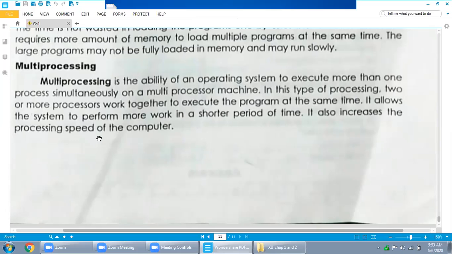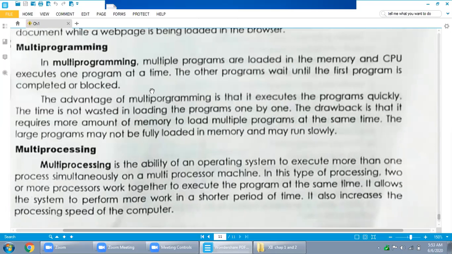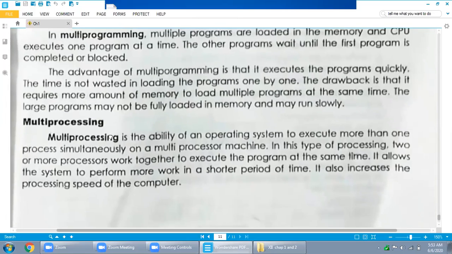It allows the system to perform more work in a shorter period of time. In multi-programming, if a single PC and single CPU is used, then it will take more time as compared to a multiprocessing system. Why? Because in multi-programming they use a single processor. When there is more than one processor, they automatically divide different jobs among them and execute them in parallel.